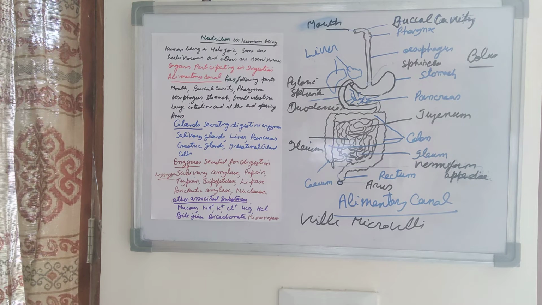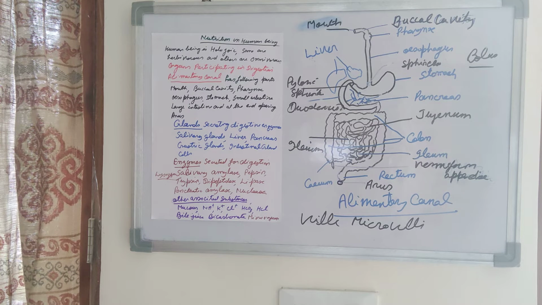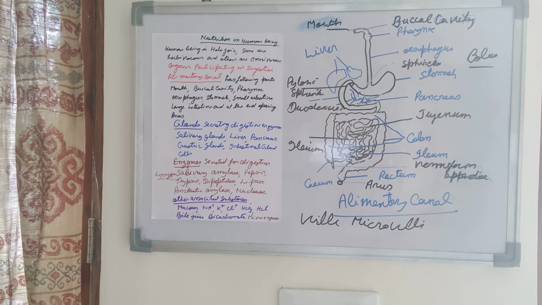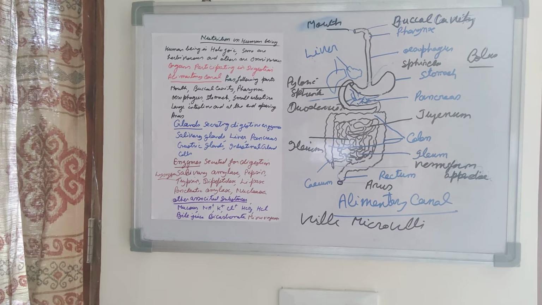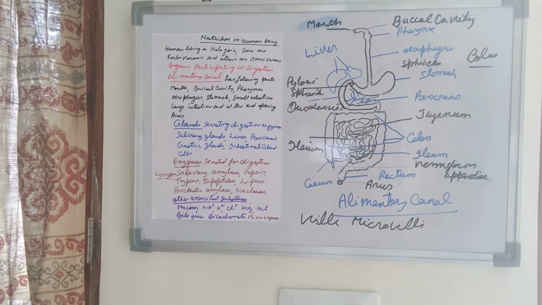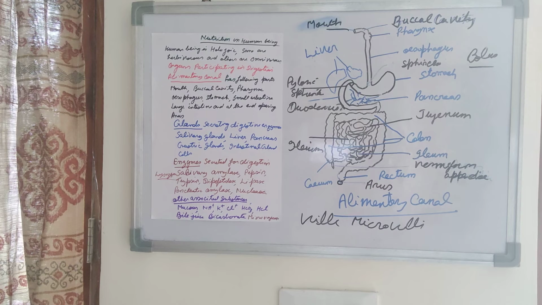Because the food which is coming from the buccal cavity is alkaline, and pepsin and renin function in an acidic medium. So HCl is produced by the stomach wall, and an acidic medium is provided so that pepsin can act and it partially digests the proteins.